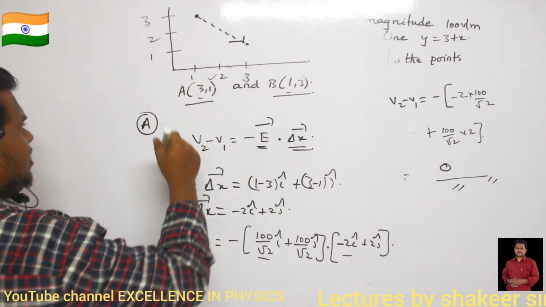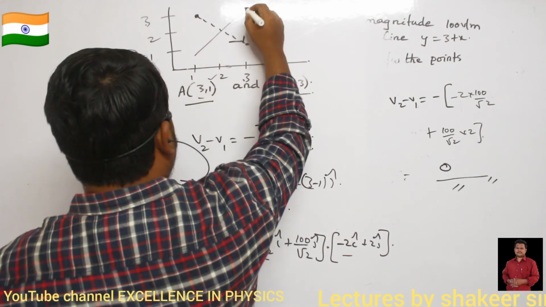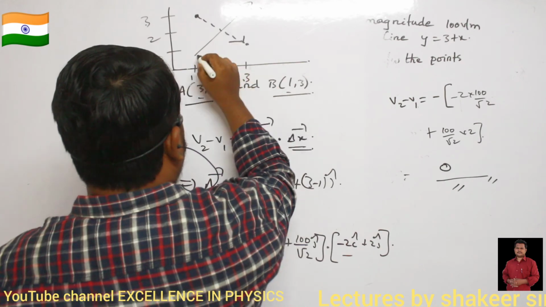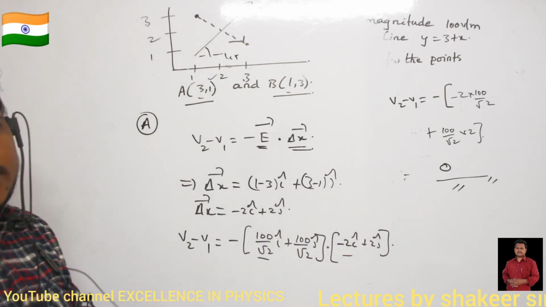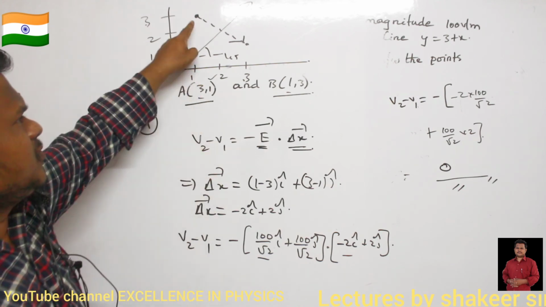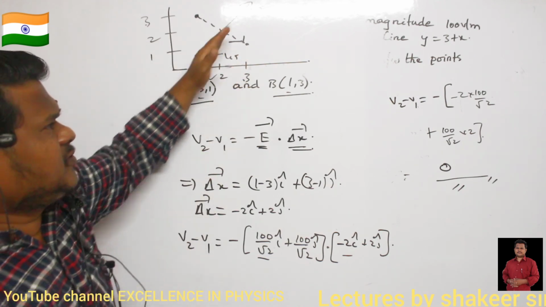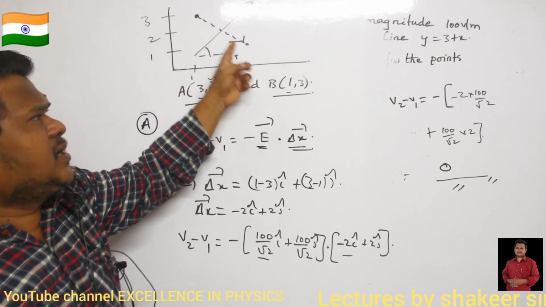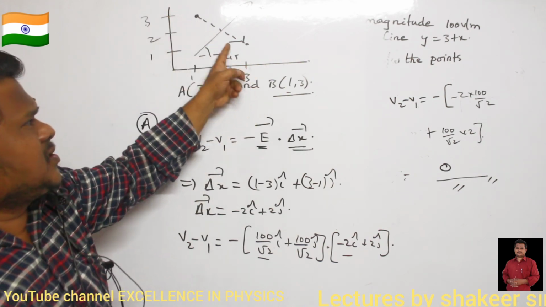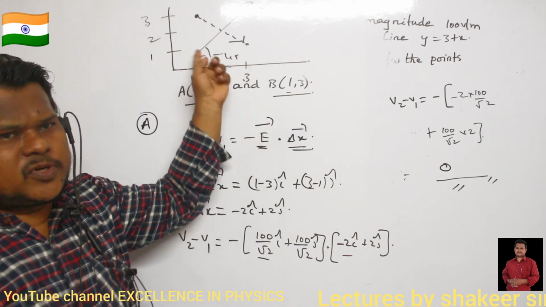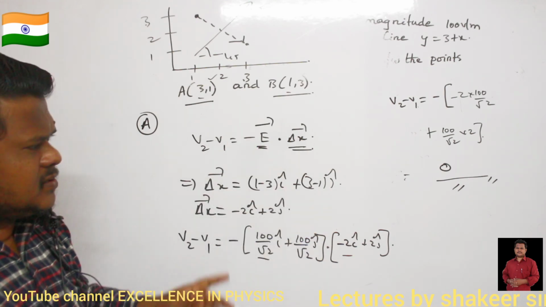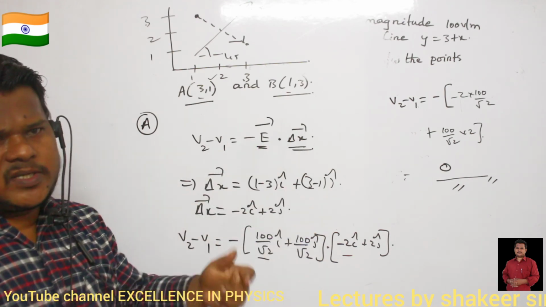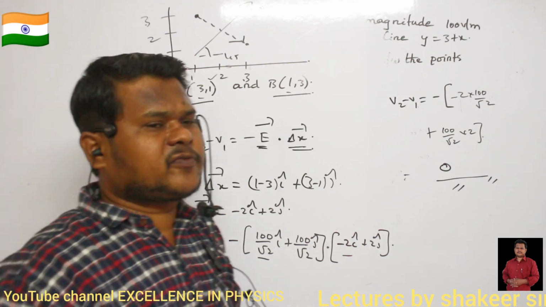But in which direction is the electric field present? The electric field is present at an angle of 45 degrees. So are they perpendicular to each other or not? Yes, definitely they are perpendicular. We are moving from here to here, but the electric field is in this direction. So will there be any work done? To travel from here to here, no work is done because the potential difference between them is 0. Now have you understood? That is the meaning of this question. So based on this concept, this question is framed.